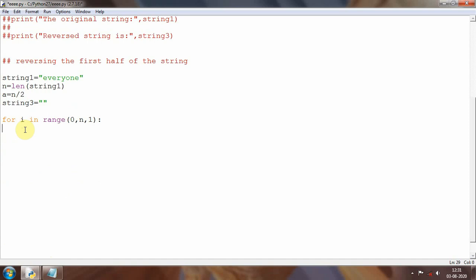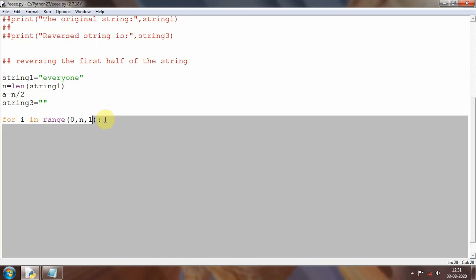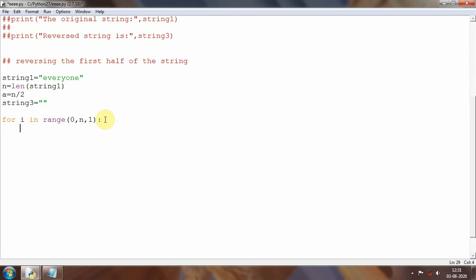Alright, so now I will use the if statement here. If the value i is less than the variable a, that is 4, so as long as the i value is less than 4, this index value starting from 0, what it should do is reverse the string, right?